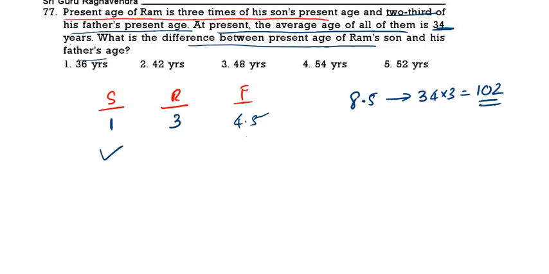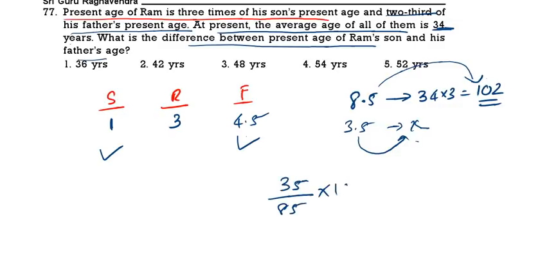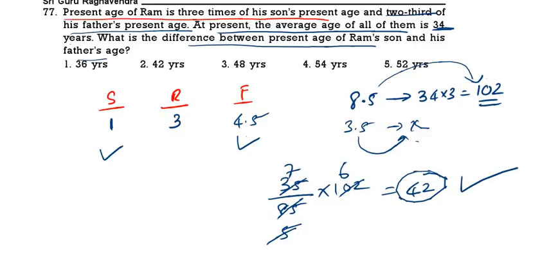So 8.5 is 102. What is the difference between Ram's son and father? Son 1, father 4.5. So 3.5 is equal to how much? If 8.5 is equal to 102, 3.5 is how much? The answer is 42 years. See the next question.